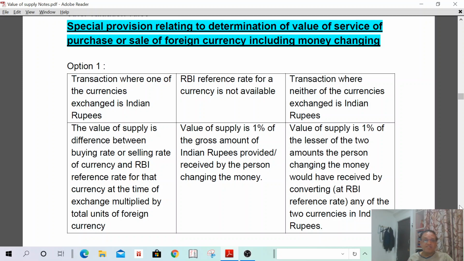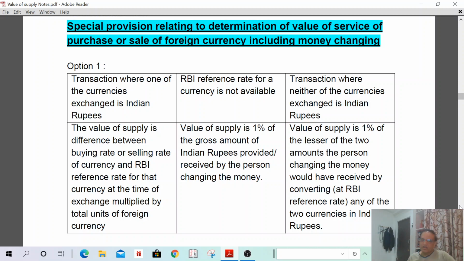Transaction where one of the currencies exchanged is Indian rupees, then the value of supply is the difference between the buying rate or selling rate of the currency and the RBI reference rate for that currency at the time of exchange, multiplied with the total number of units. That means one of the currencies is Indian rupee. Suppose I have Indian rupees. I want to purchase US dollars, 10,000 US dollars I have to purchase. So in such a case, the value of supply shall be the difference between the buying rate or selling rate and the RBI reference rate.